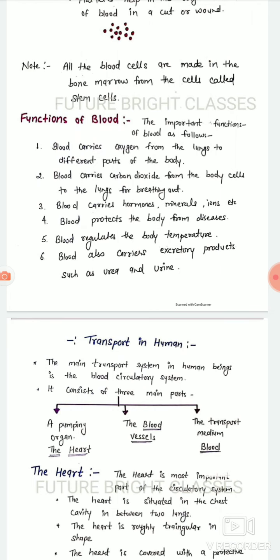Function of blood. The important functions of blood are as follows. Blood carries oxygen from the lungs to different parts of the body. Blood carries carbon dioxide from the body cells to the lungs for breathing out. Blood carries hormones, minerals and ions, etc. Blood protects the body from diseases. Blood regulates the body temperature. And blood also carries excretory products such as urea.